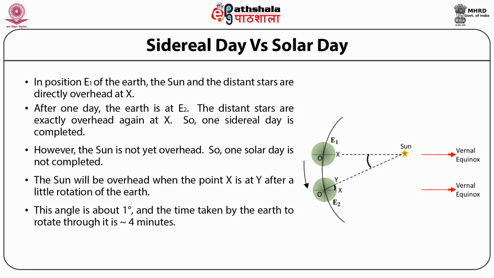We know in 24 hours, Earth rotates by 360 degrees. This implies in 1 degree, Earth rotates by 1/15th of an hour, which is 4 minutes. This means that the solar day is longer than a sidereal day by 4 minutes. A solar day lasts for 24 hours and a sidereal day lasts for 23 hours 56 minutes.